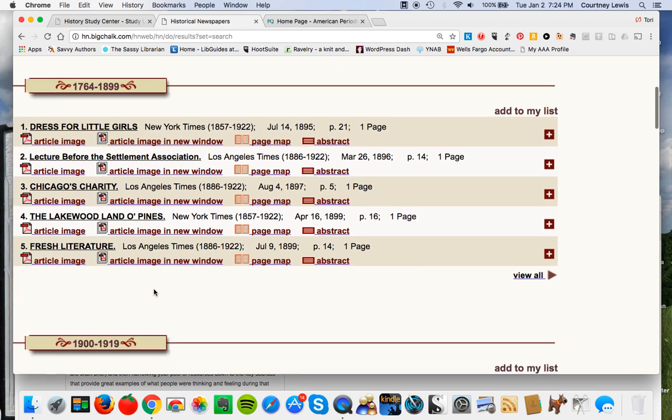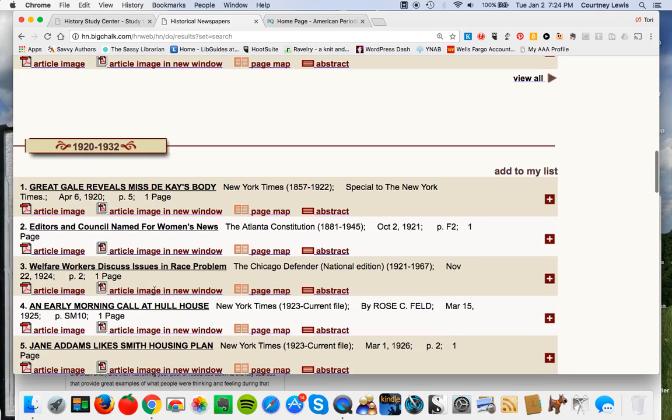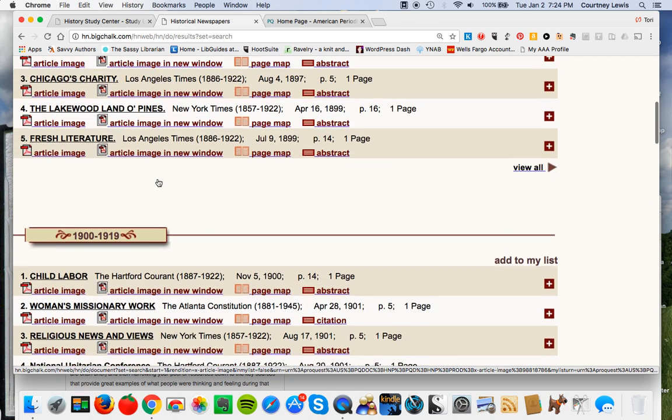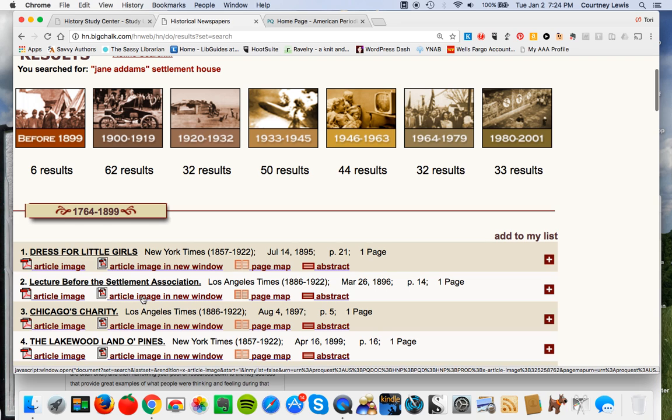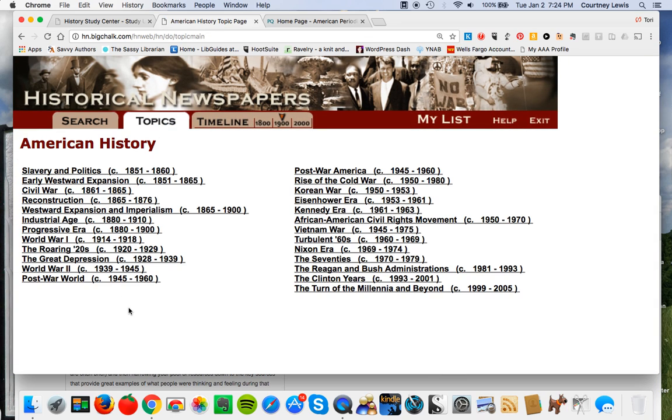Chicago's Charity, that sounds about right. Women's missionary work, that sounds about right. So there are lots of things I can go into here, like Smith Housing Plan, early morning call at Hull House, but that's 1925, so I want to stick to something earlier. So there's plenty here that I can find. Quite frankly, there was enough in that topics list that I could find a good 4 or 5 articles. What if I want more? What if I want things that aren't newspapers or different perspectives?